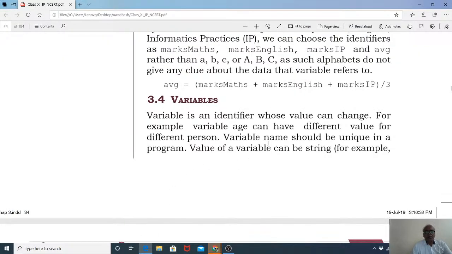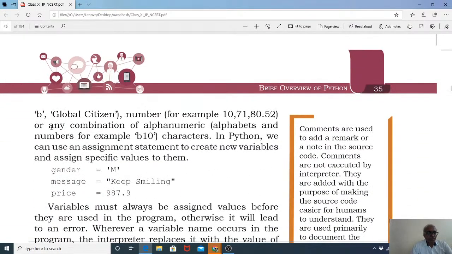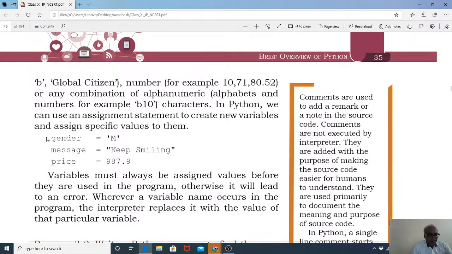See, a variable is an identifier whose value can change. For example, the variable age can have different values for different persons. A variable name should be unique in a program. The value of a variable can be a string. For example, gender is equal to 'M', in apostrophes with capital M. So this gender is going to carry the value capital M. Message is equal to "keep smiling", and this thing is getting stored in message.